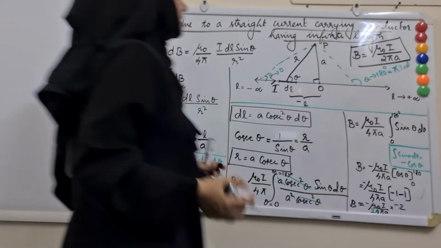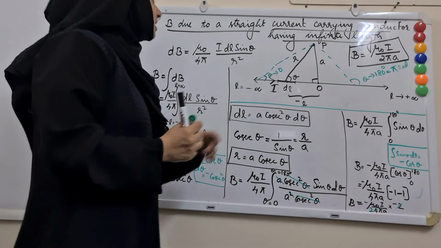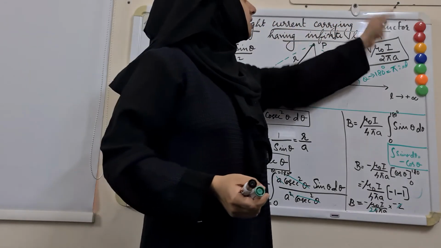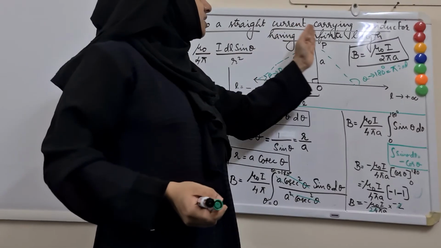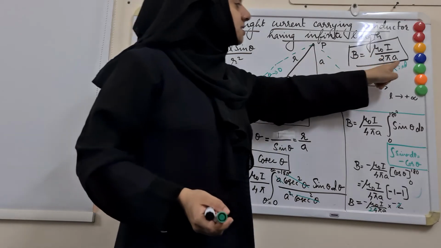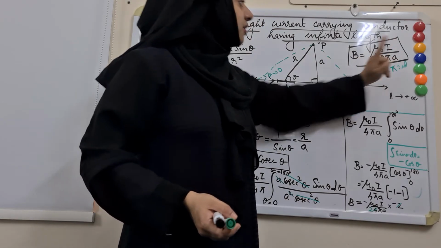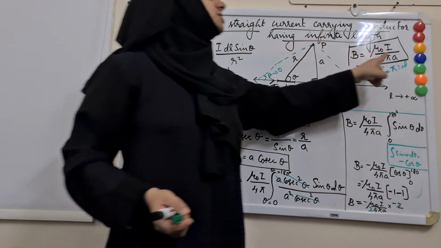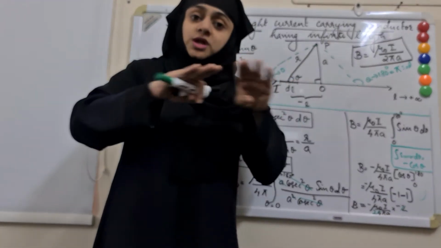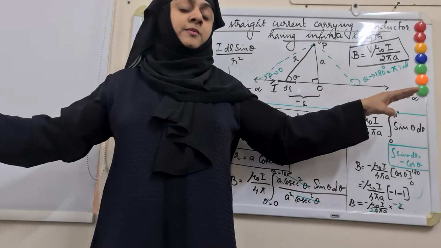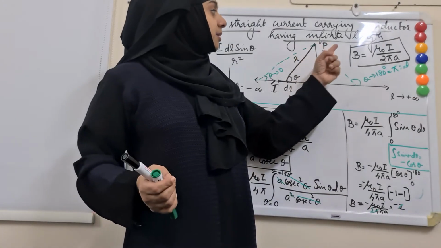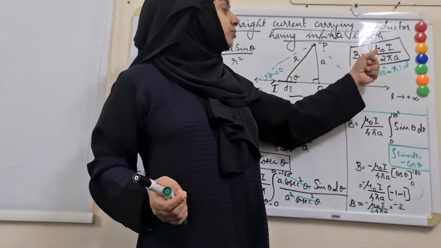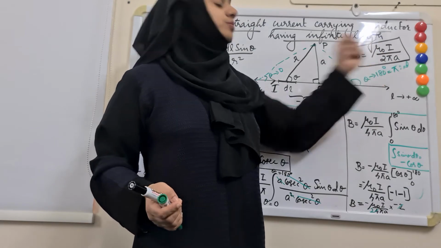So this is the magnitude of magnetic field due to a straight current carrying conductor having infinite length at a distance a from the conductor. So if you consider any point at a distance a from a straight current carrying wire, then the magnetic field produced at that point is mu naught I by 2 pi a.